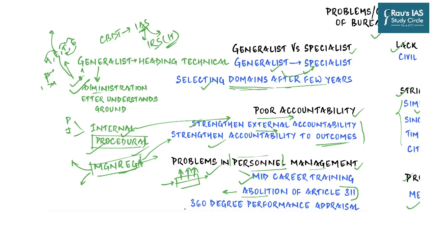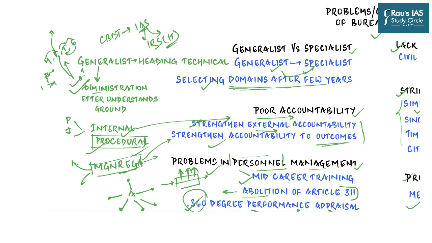And then finally, you need 360-degree performance appraisal. So performance appraisal is already going on. It's a mechanism of the government of India to track the progress of each bureaucrat. But what we now need is a 360 degree. So there's a person A who has 3 juniors, 2 colleagues and 1 senior to whom she reports.